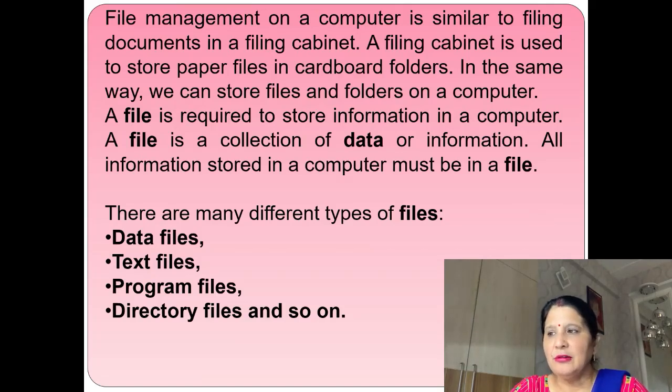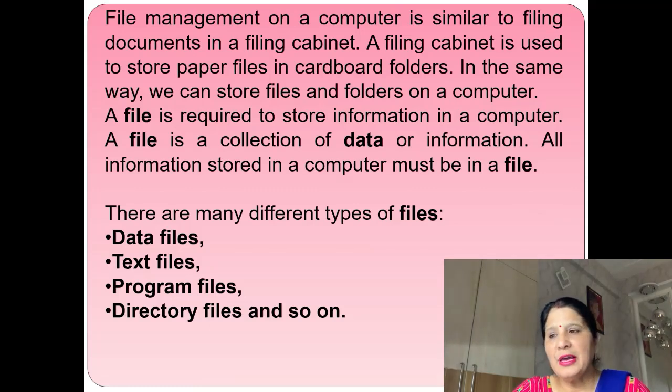What is a file? A file is required to store information in a computer. When we do that work manually, we write the information in files, so storing information is known as a file. Now, what is a folder? A file is a collection of data or information. All information stored in a computer must be in a file. The collection of files is known as a folder.